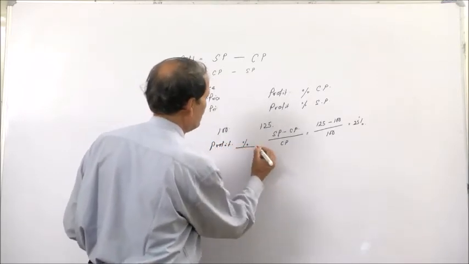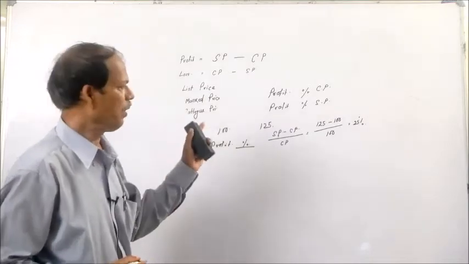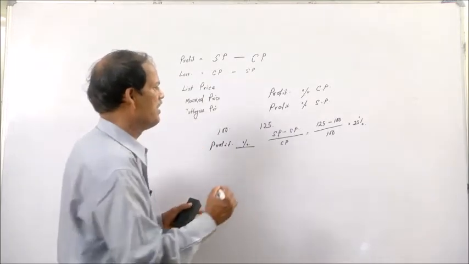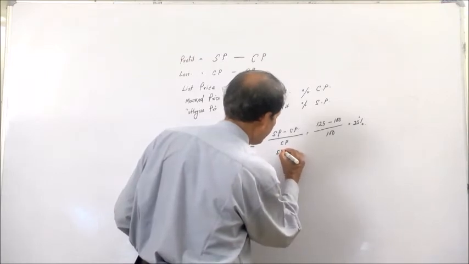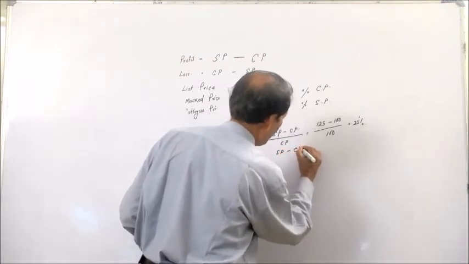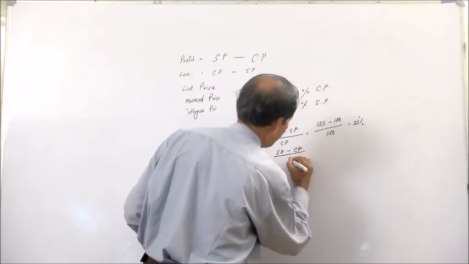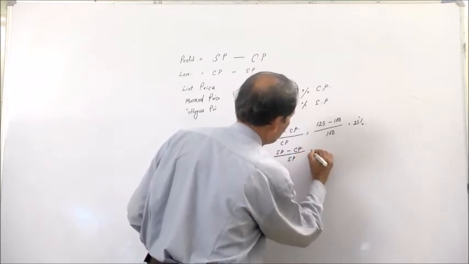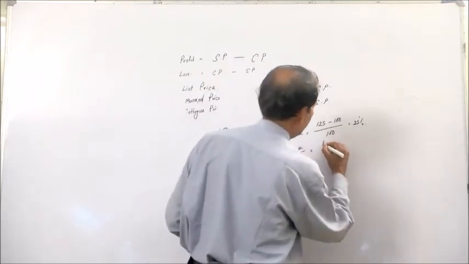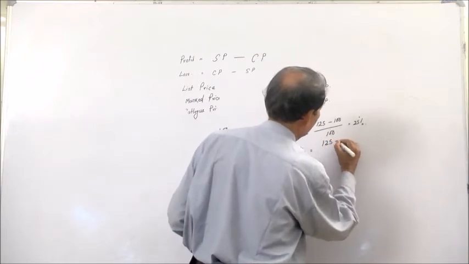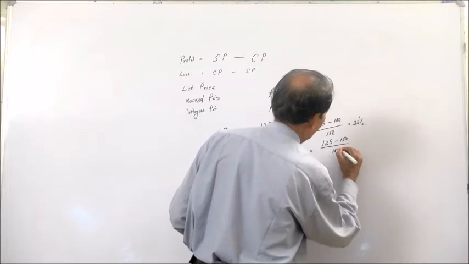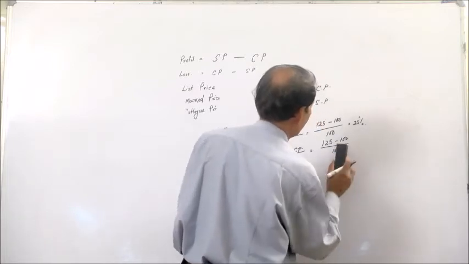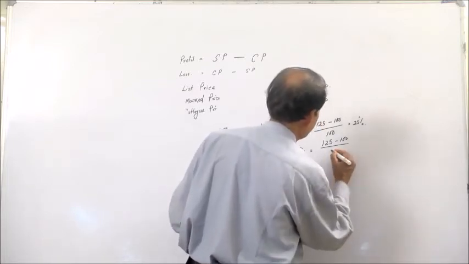Then what is the profit percentage on sales? That is, sales price minus cost price divided by sales price, that is 125 minus 100 divided by 125, where 125 is the sales price.